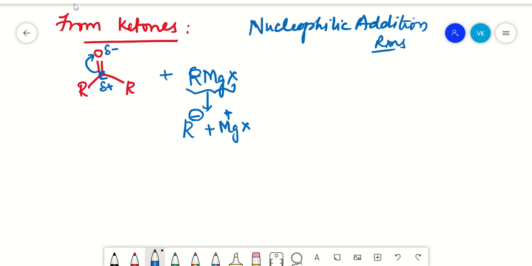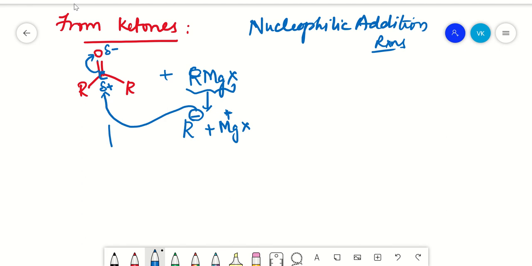Now what is happening here? The R group, the nucleophile, the methyl group, will be attacking the electropositive carbon, and the electrons that are present on this double bond are getting shifted onto the oxygen, which has an electronegative tendency.